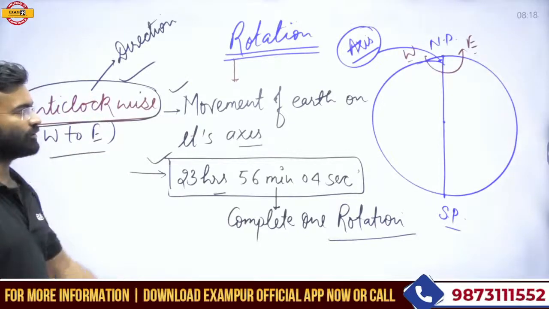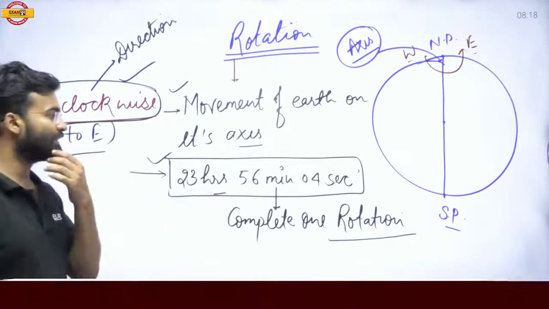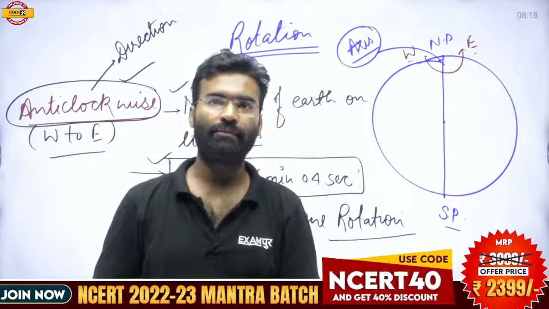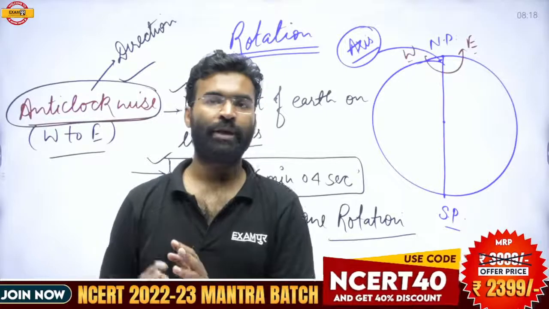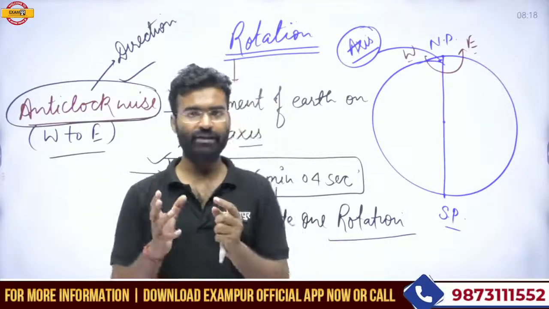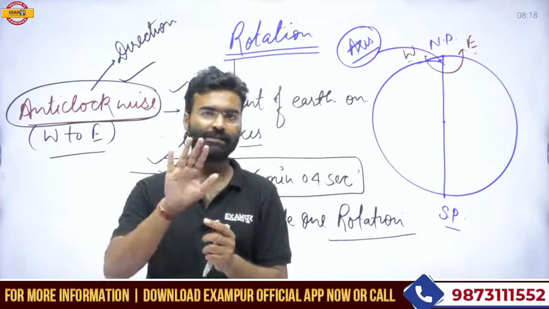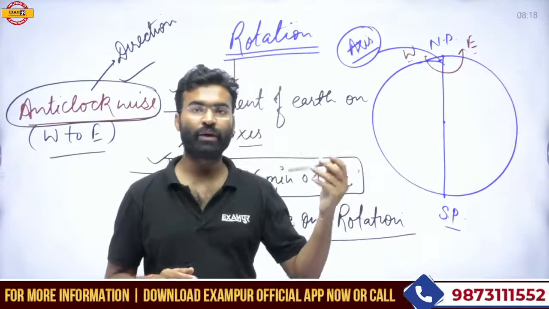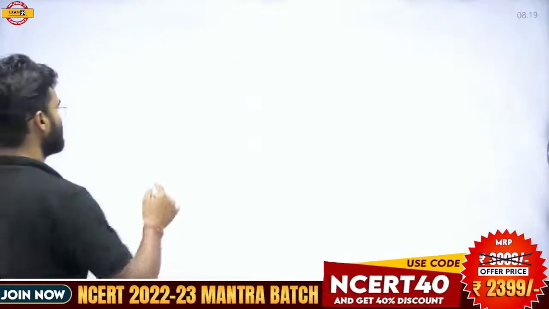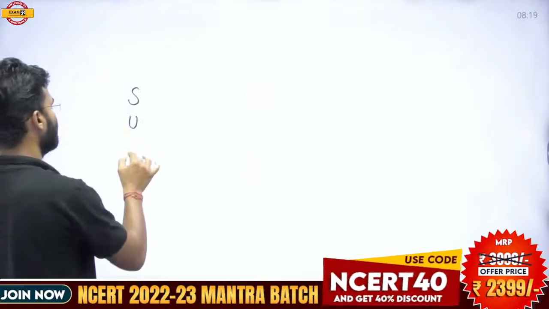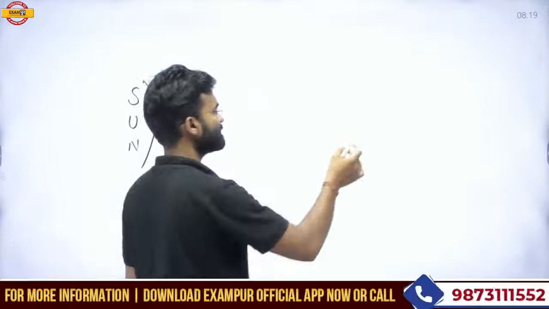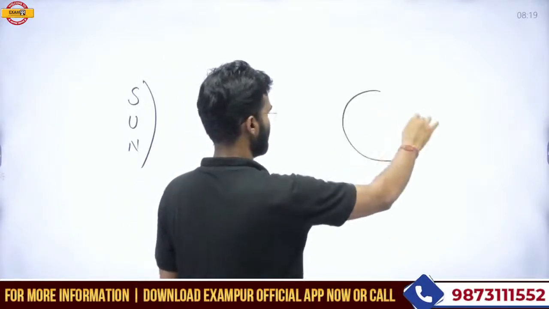What are the consequences of the rotation and of its direction? What is the impact of the rotation's direction on the phenomena happening on the Earth's surface? Suppose this is the solar system, this is the sun, and the sun releases sunlight, and this is our Earth.